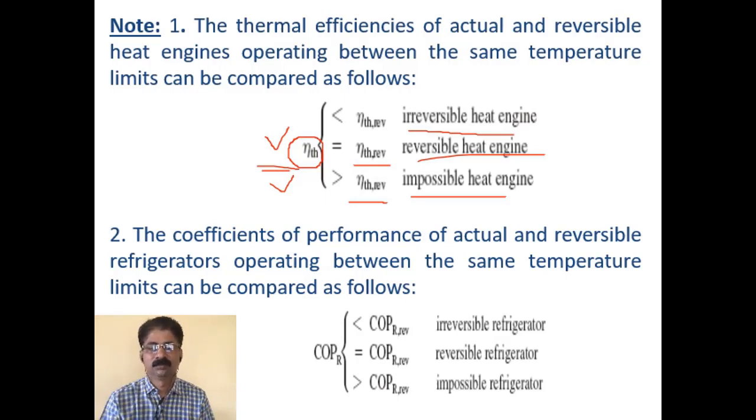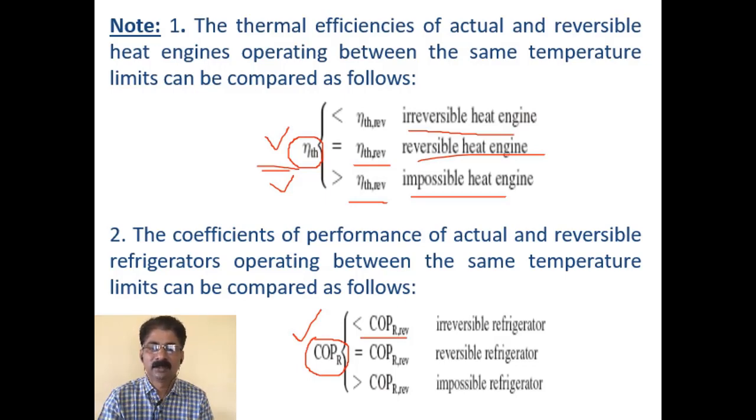Now similarly, you can compare the COP of the actual and the reversible refrigerators, or the heat pump, both you can do. This is the actual COP. If this COP is less than the COP of the reversible refrigerator, then it is called an irreversible refrigerator.